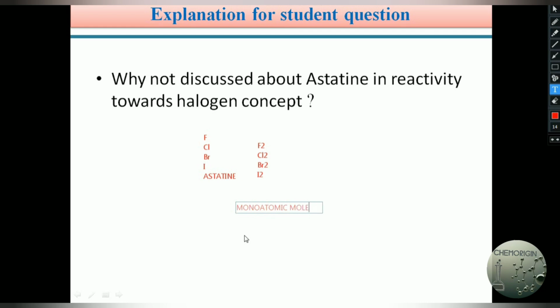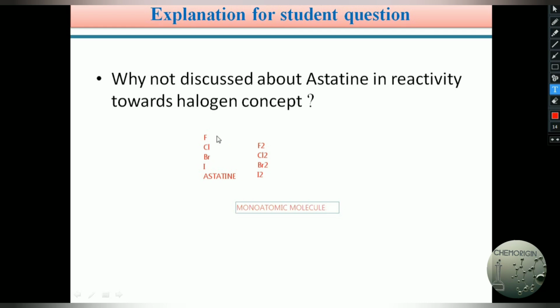One more reason is that from top to bottom atomic size increases, so astatine's size becomes very big, and its reactivity towards the third A group elements decreases. Also, from top to bottom in the halogen group, electronegativity decreases.